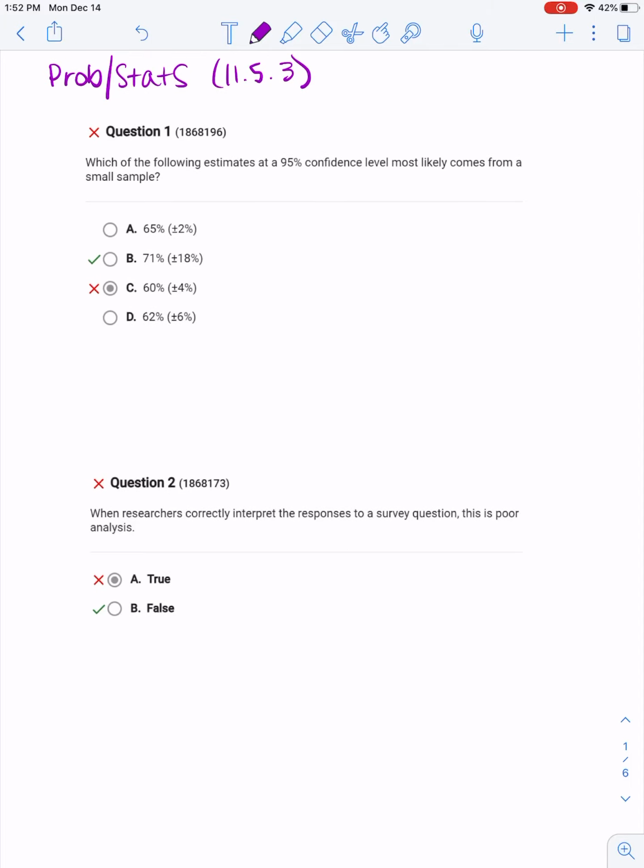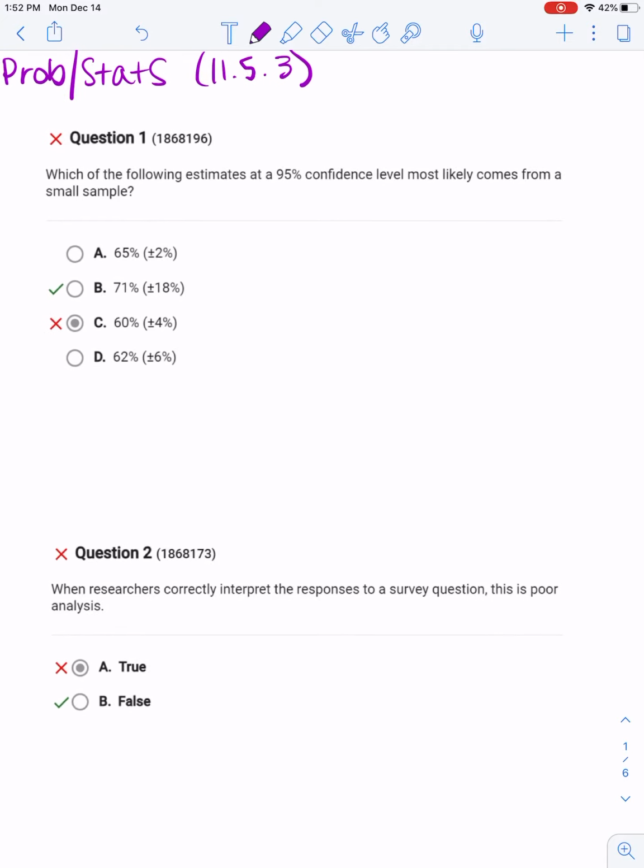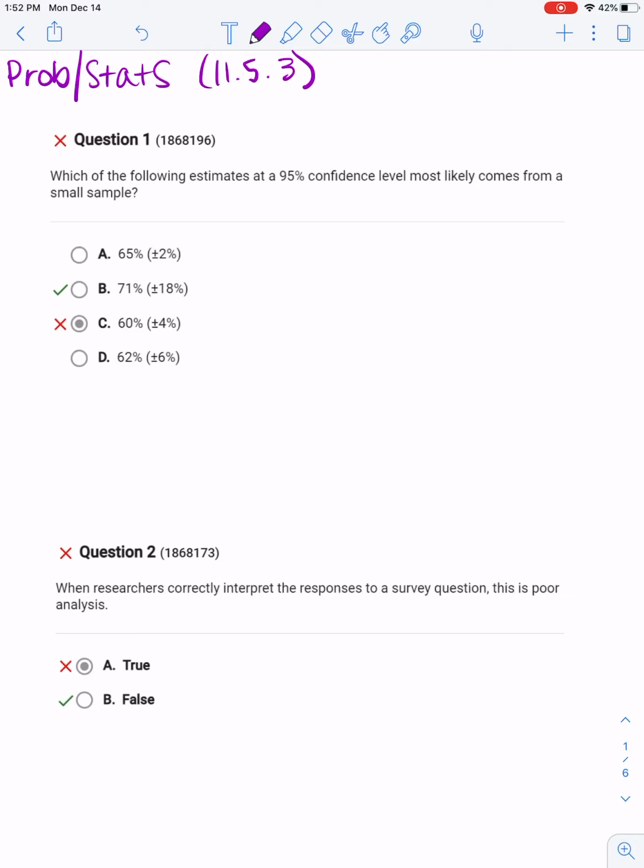So this is for probability and statistics 11.5.3. So just some questions about the lesson here, which is evaluating studies. So evaluating statistical studies with honesty, correlation, causation, skepticism, accuracy, confidence intervals, that kind of stuff.